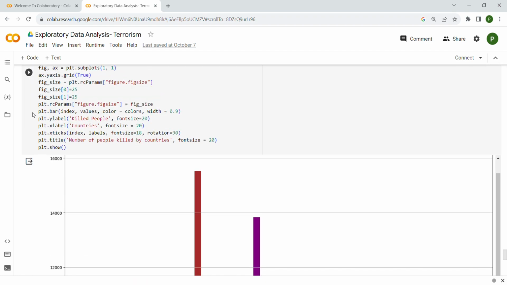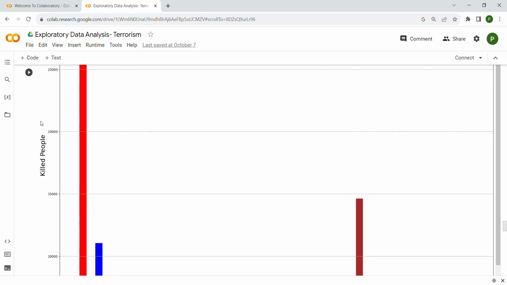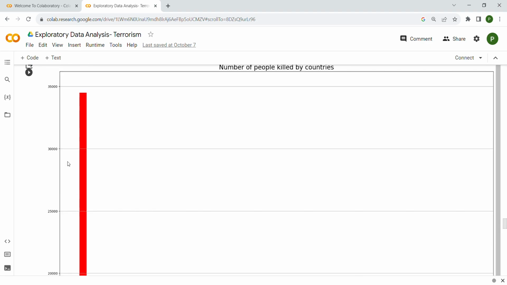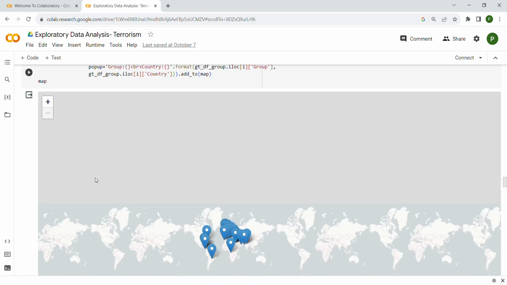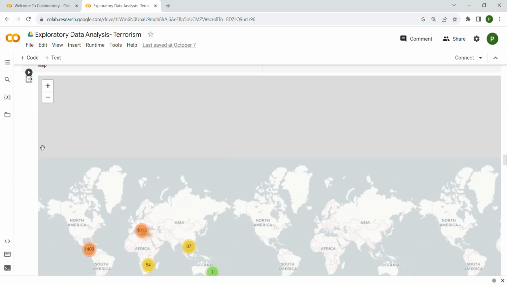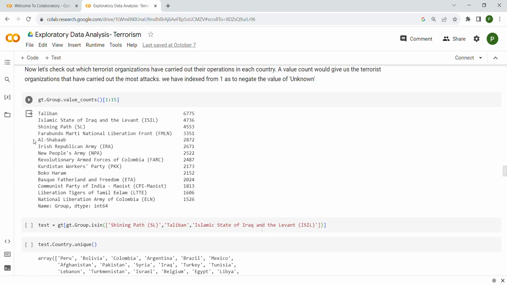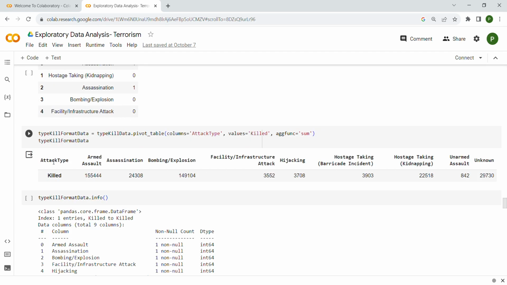This is all about exploratory data analysis on terrorism. This dataset is very huge, so it will take some time to download, but after doing this EDA, it's a very interesting one. Please review my work and give me some suggestions. I'll surely try to improve. Thank you so much.